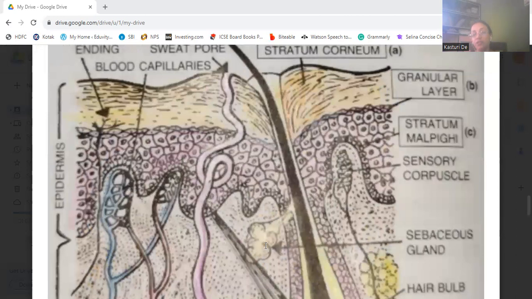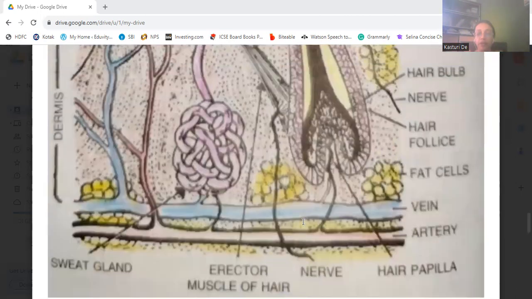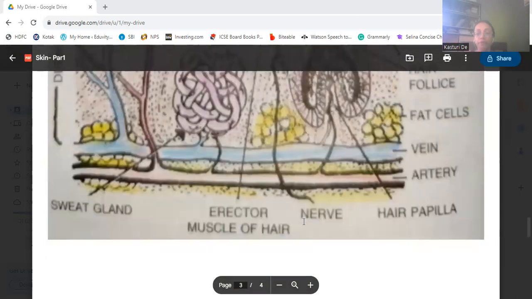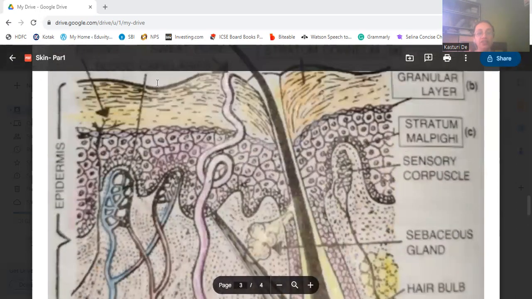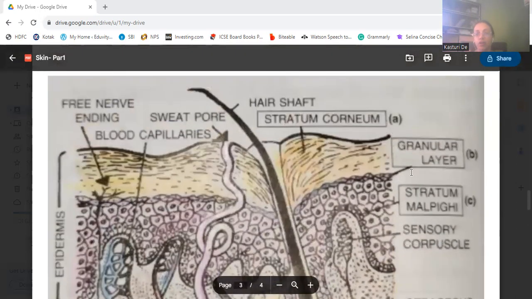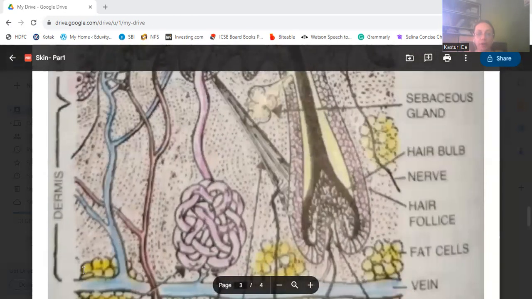We're coming to the dermis now. We will discuss this dermis. Before that, I will show you this picture. So this is the epidermis. These three layers, that is the cornified layer, stratum corneum, granular layer, and stratum malpighi, consist of the epidermis. Then comes the dermis.